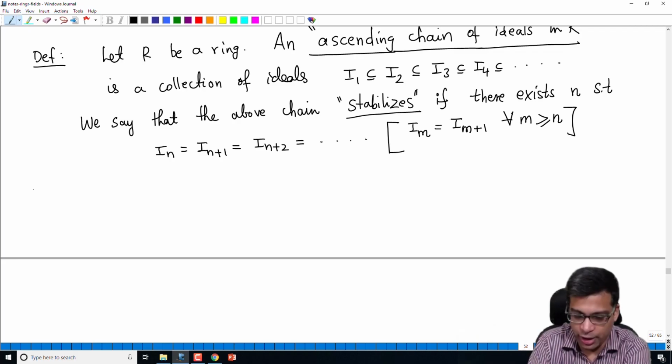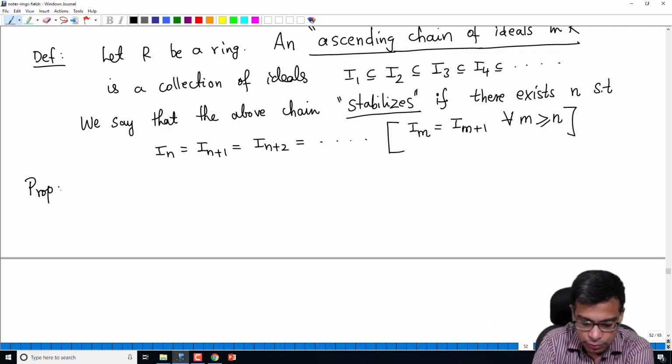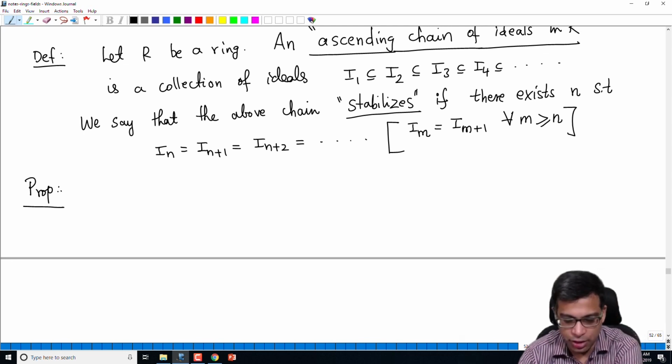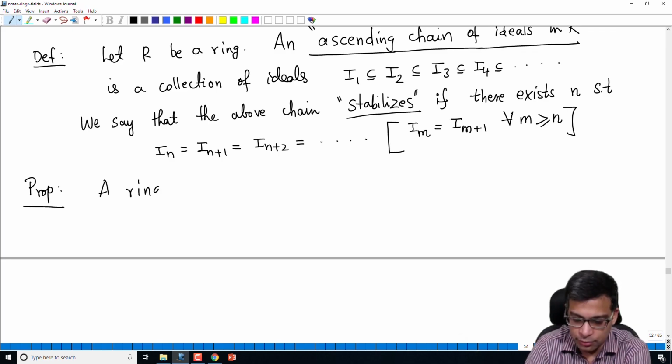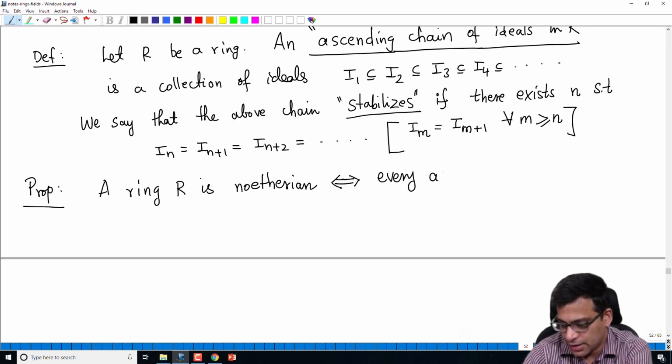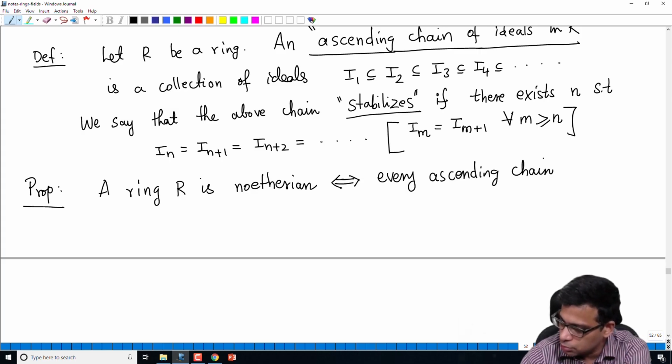So the proposition that I want to prove, and this is useful because it will allow us to check Noetherianness in some cases, is that a ring is Noetherian if and only if every ascending chain of ideals in R stabilizes.